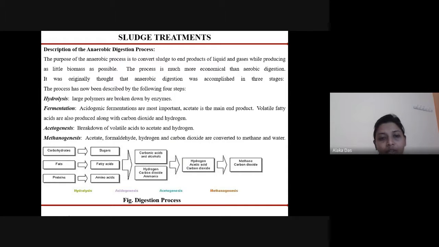In fermentation, the acetogenic fermentations are the most important because acetate is the main end product that is formed. The volatile fatty acids are produced along with carbon dioxide and hydrogen. In acetogenesis, the volatile acids are broken down to acetate and hydrogen, and in methanogenesis, the acetate, formaldehyde, hydrogen, and carbon dioxide are converted to methane and water.